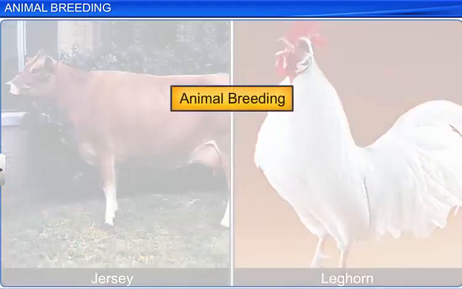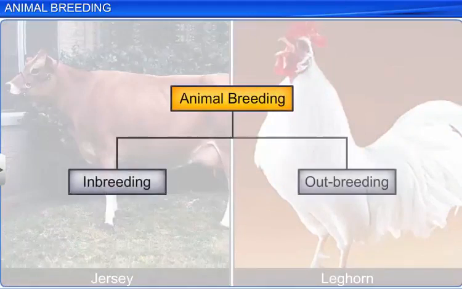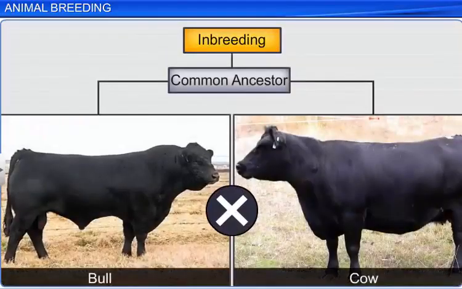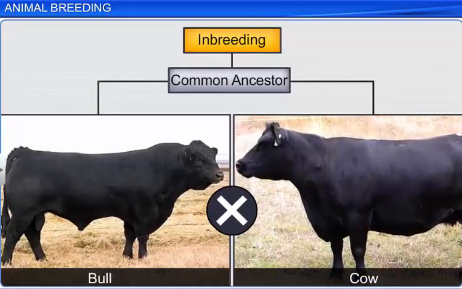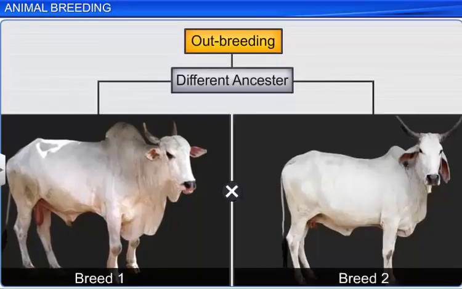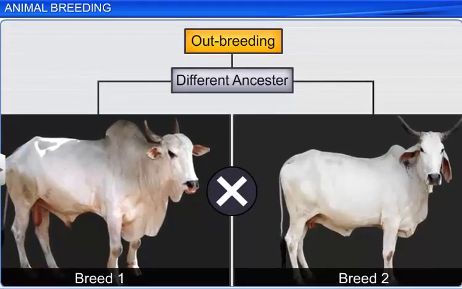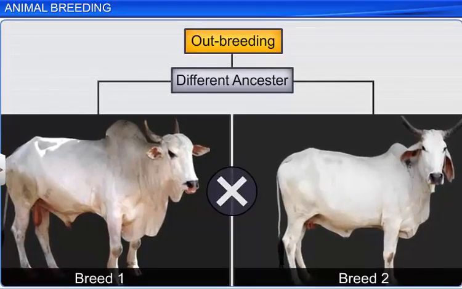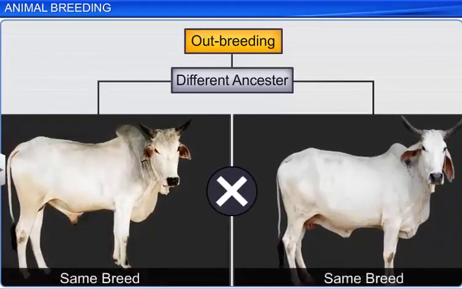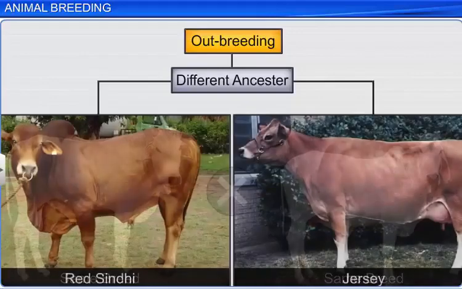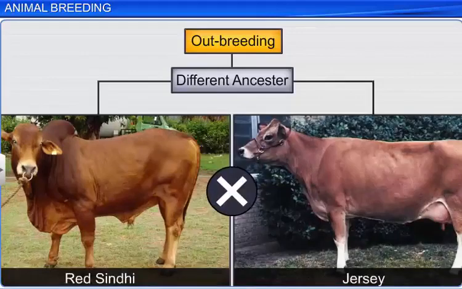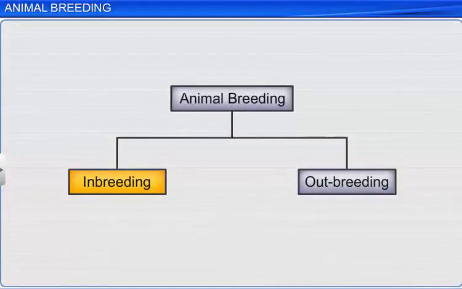Animal breeding is divided into two main categories: inbreeding and outbreeding. Inbreeding is breeding between animals belonging to the same breed with a common ancestor, whereas outbreeding is breeding between animals belonging to different breeds or between the same breed but with different ancestors, or between different species. Let us learn more about inbreeding.